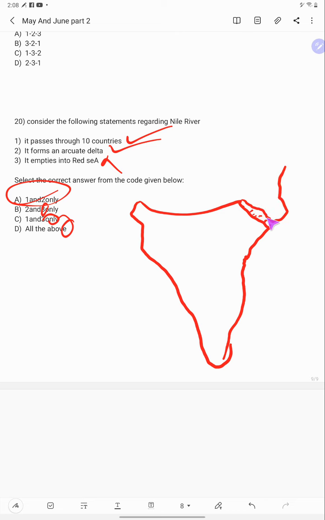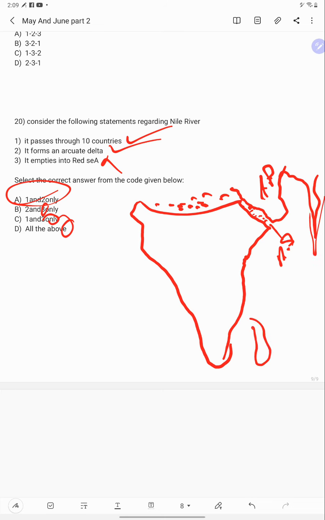This is the Red Sea. This is the Mediterranean Sea. This is the Arabian Peninsula. This is India. This is Madagascar. Here only the Suez Canal is there. That's it.